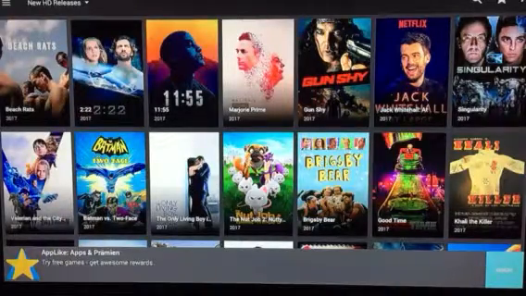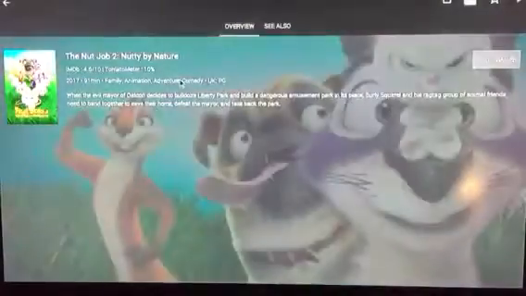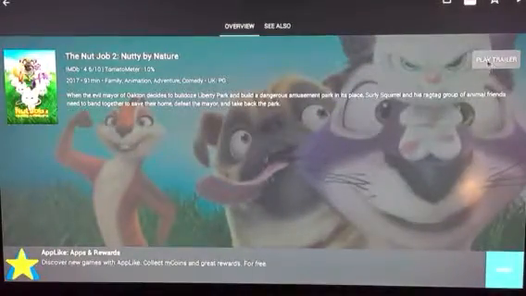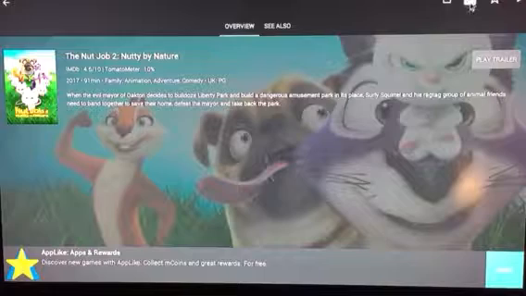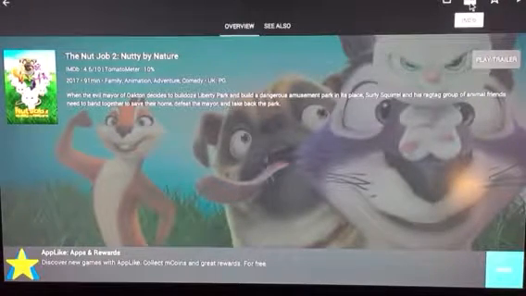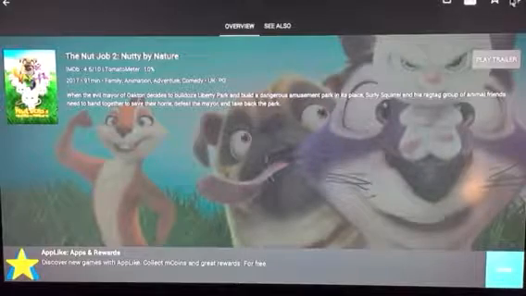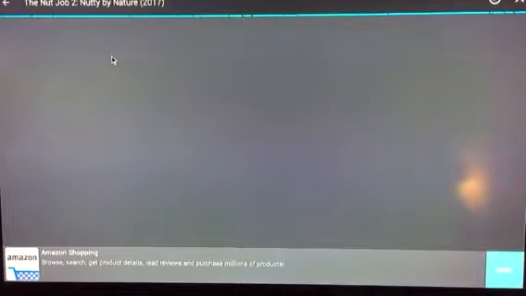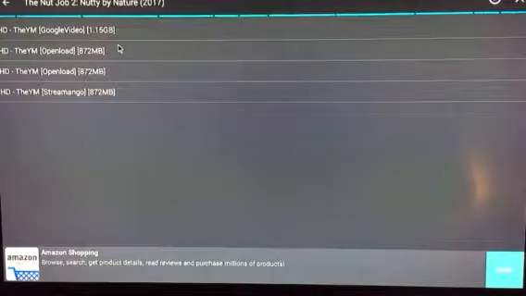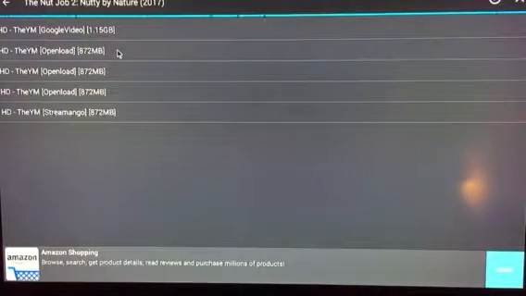So now you want to watch a movie here. Let's say we'll watch Nut Job 2. Then you can play the trailer here, or you can use IMDb, that's the International Movie Database, and get all the information on the movie, how much it made, gross earnings, and so on. Or you can just press play. It's scraping just like Kodi does. What it's going to do now is get the links that are out there. With that, you can click on one of those links right away and start the movie, or you can wait for them to all pop up.